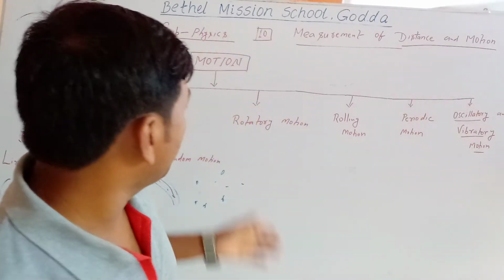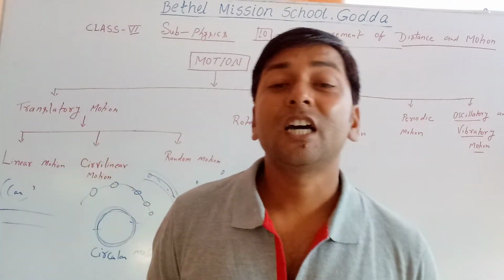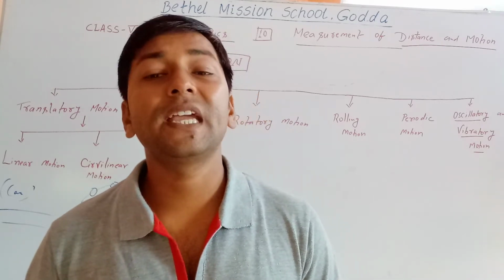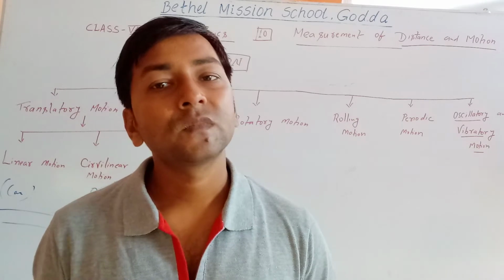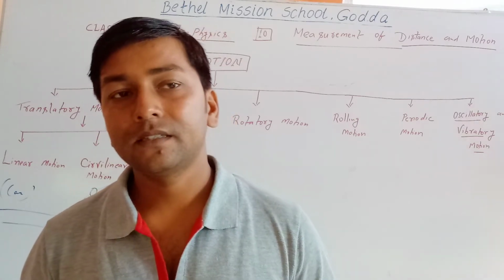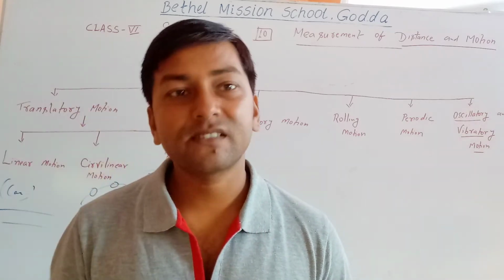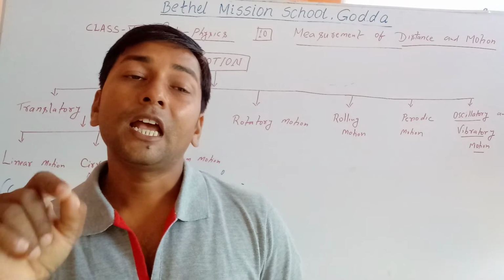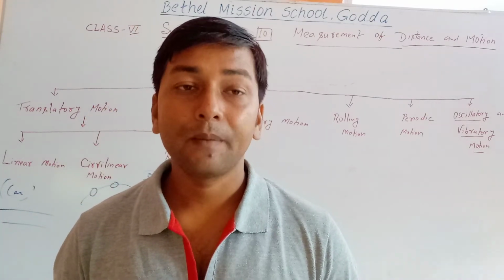Now we talk about rotatory motion. What is rotatory motion? The motion of a body in which every particle on it moves along a circular path about a fixed axis. It means a body moves in a circular path but about a fixed axis, like a merry-go-round.